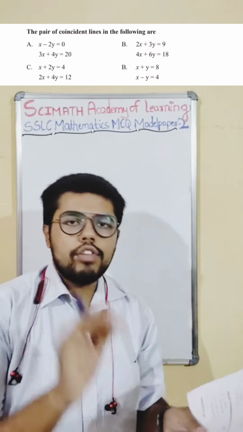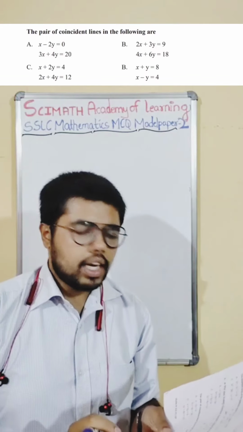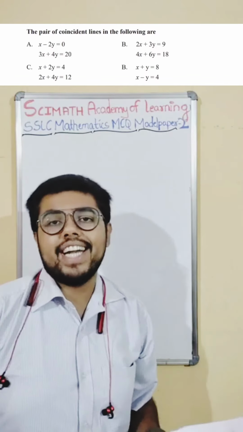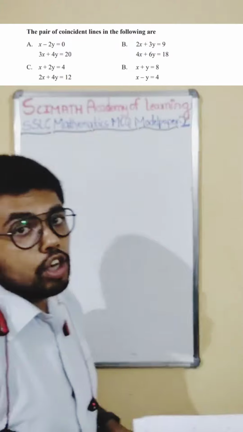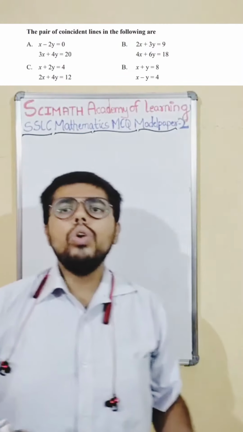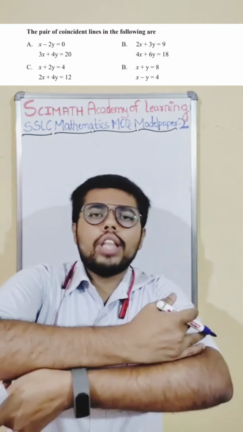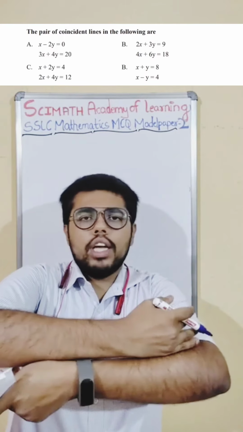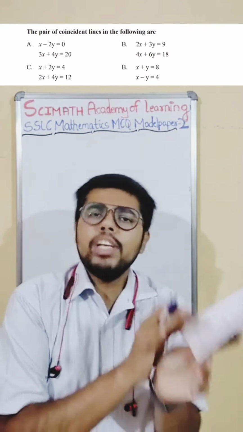In the options they are given 4 pairs of linear equations, and they are asking us to find which is the coincident line. Okay, we know the equation of a coincident line. What do you mean by a coincident line? 2 lines which are one on the other, just overlapping, meaning the same line.